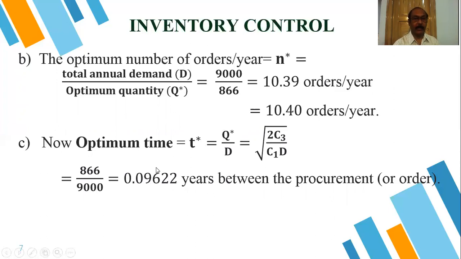We can easily convert it to months or days. If we multiply it by 365 days, because there is no mention of how many working days in the year. If the working days per year are mentioned, then you have to multiply by that. But here straightaway you can consider 365. If we multiply by 365 days, our unit will be in days. So that is the time difference between two procurements or order placements, 0.0962 years.